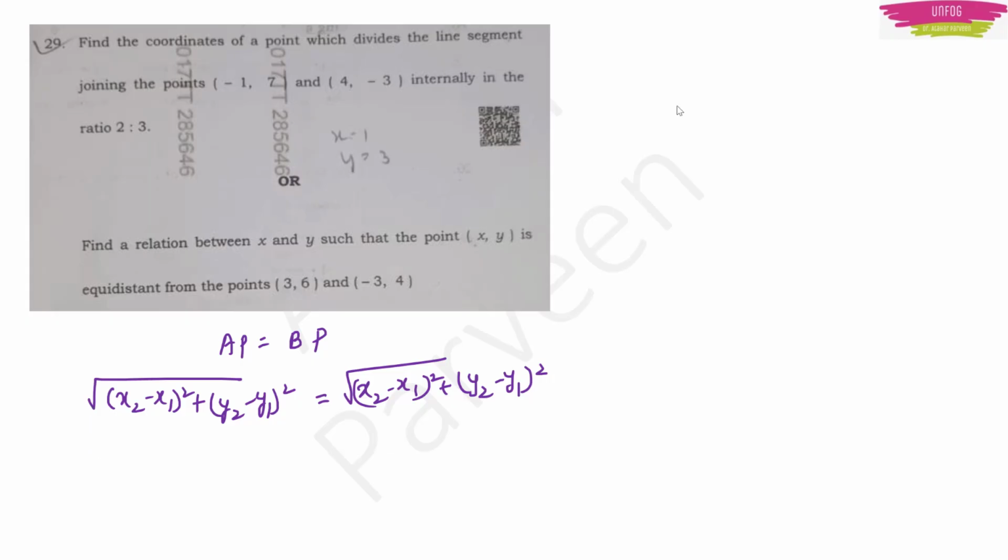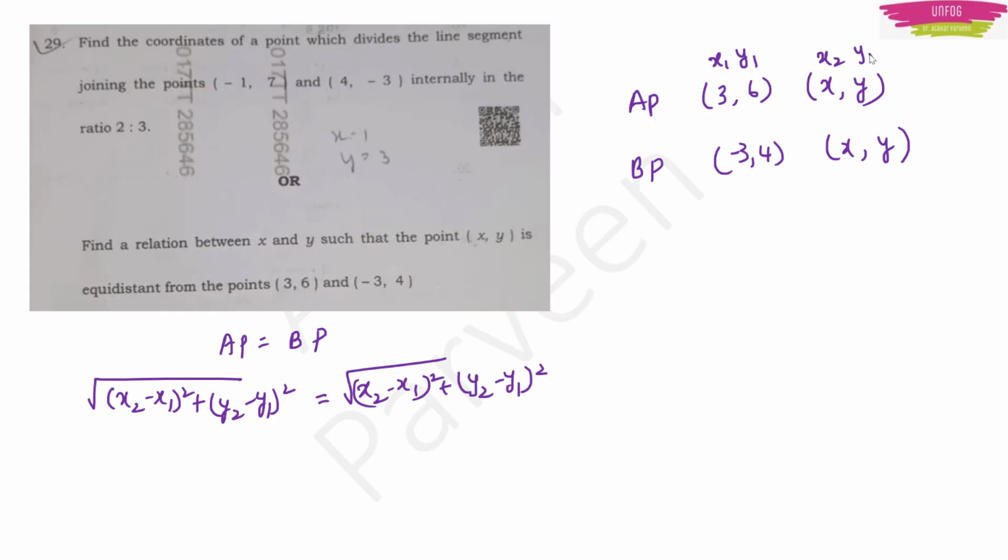For AP, I'll write it here. For AP, what are the coordinates? 3, 6 and x, y. For BP, the coordinates are -3, 4 and x, y. Right? So treat this as x1, y1 and this as x2, y2. Like that only, x1, y1, x2, y2. Just go on substituting.